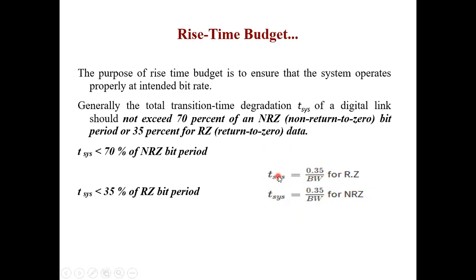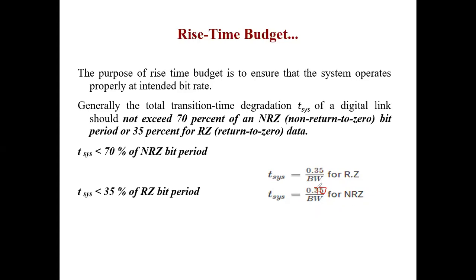Usually they tell you to calculate the bit rate bandwidth length product, BL product. They will give you some data, and from that data you calculate the system rise time. From the system rise time, you can find out the bandwidth of that particular system, and once you know the bandwidth, you can know the bit rate of that system. So you have two categories when I talk about digital data, RZ and NRZ. For RZ it is 0.35 by bandwidth, and please do a correction over here. For NRZ, it will be 0.70, 70%.